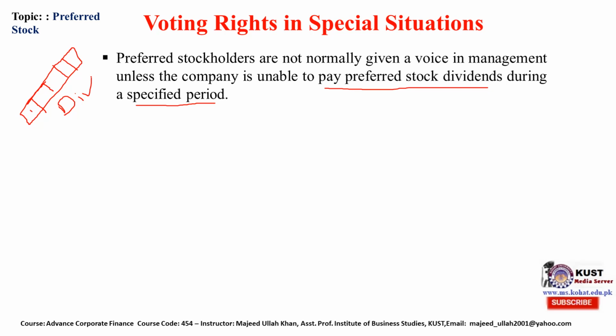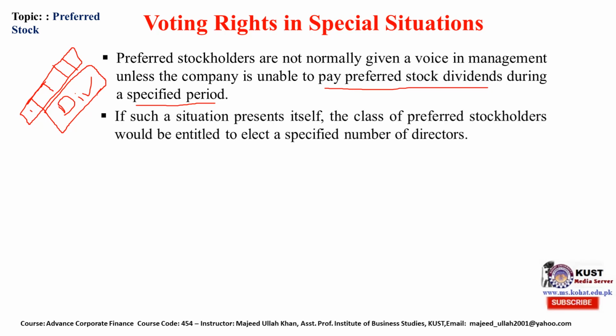Now in such circumstances, the preferred stockholders are allowed to elect their specified number of directors. So if such a situation occurs, the class of preferred stockholder would be entitled to elect a specified number of directors.